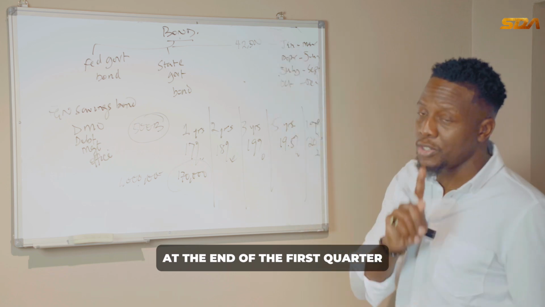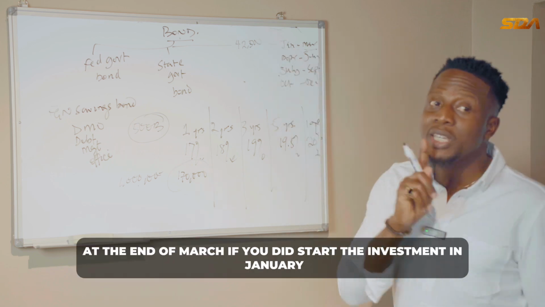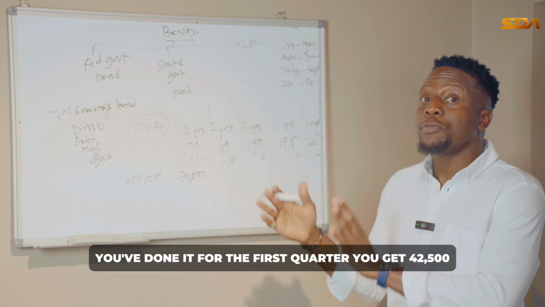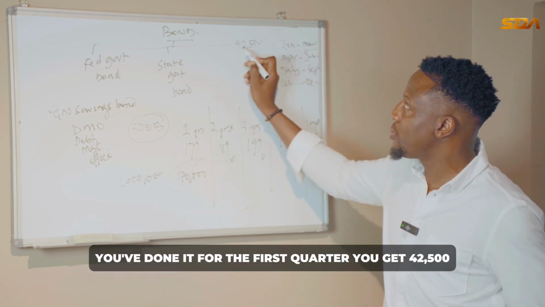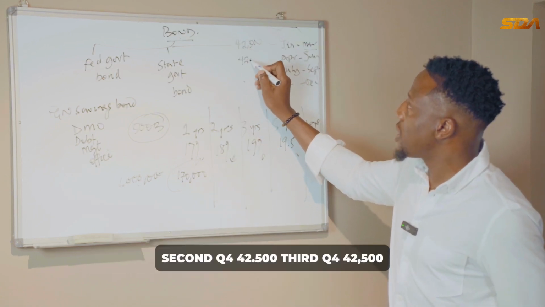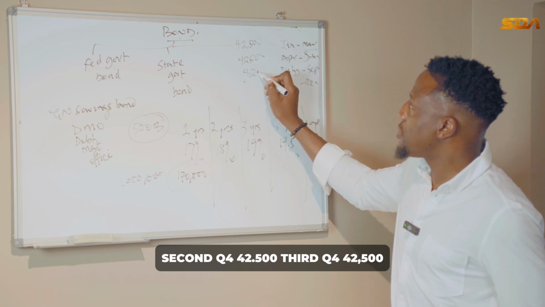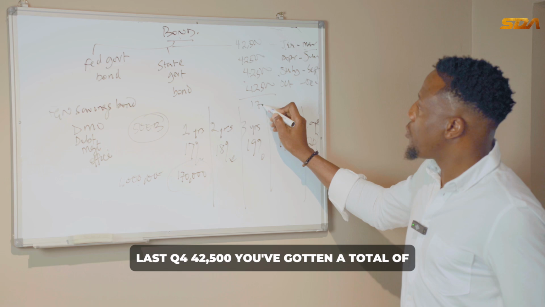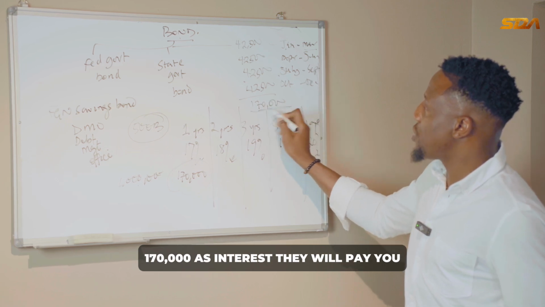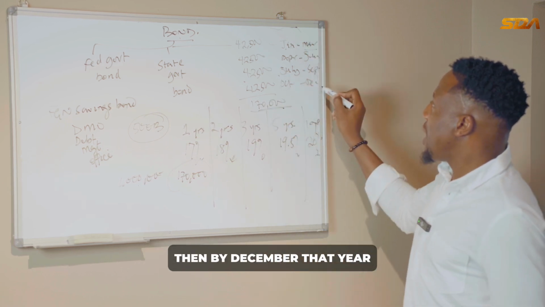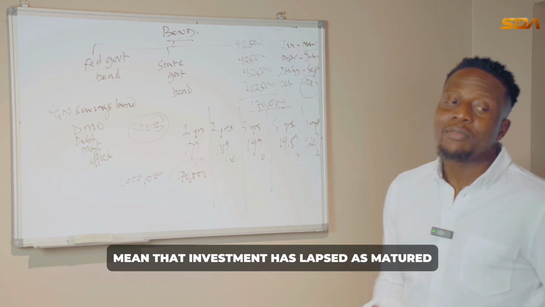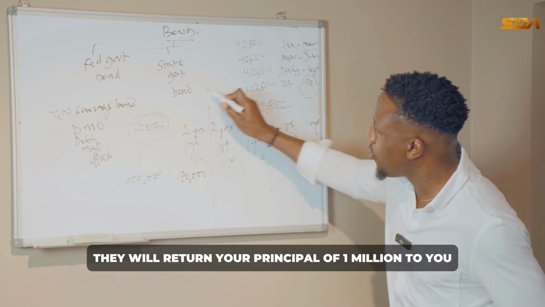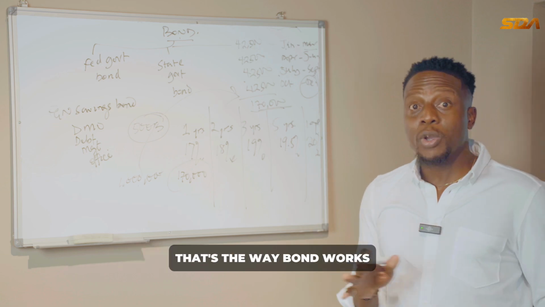At the end of the first quarter, at the end of March, if you did that investment in January, by the end of March, you've done it for the first quarter, you get 42,500. Second quarter, 42,500. Third quarter, 42,500. Last quarter, 42,500. You've gotten a total of 170,000 as interest. They will pay you. Then by December that year, means that investment has lapsed, has matured. They will return your principal of 1 million to you. That's the way bond works.